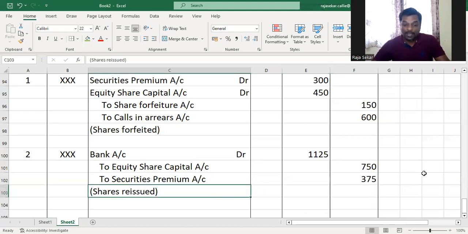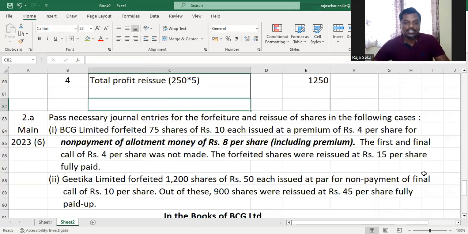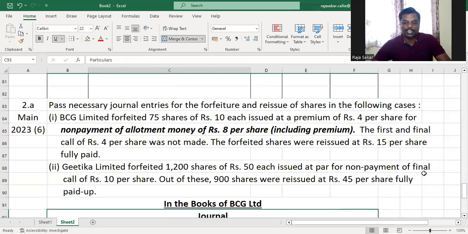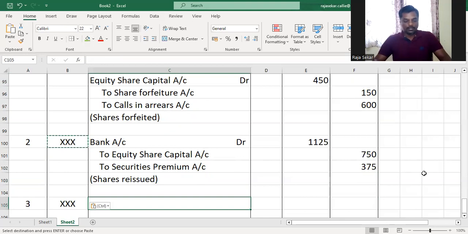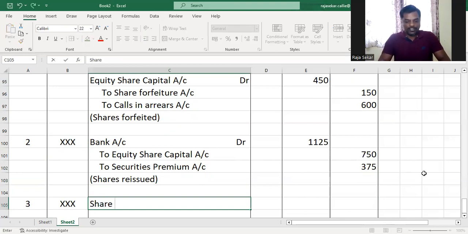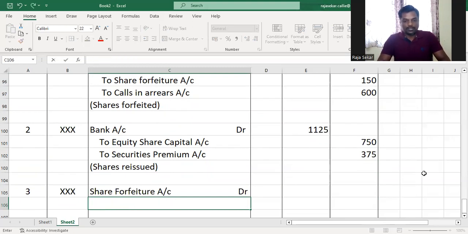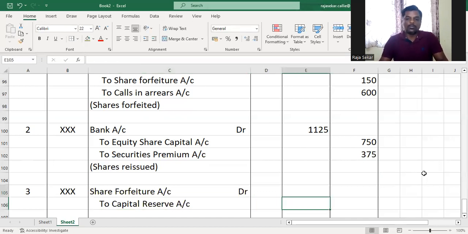Now, is this a case of partial reissue? No. All the 75 shares have been reissued. Am I right or not? So when all the shares have been reissued, there is no need for a working note for computing the capital reserve at all. It is share forfeiture account debit to capital reserve account.